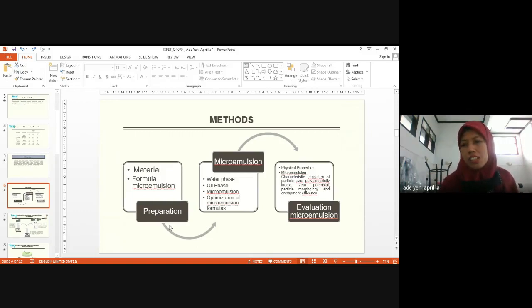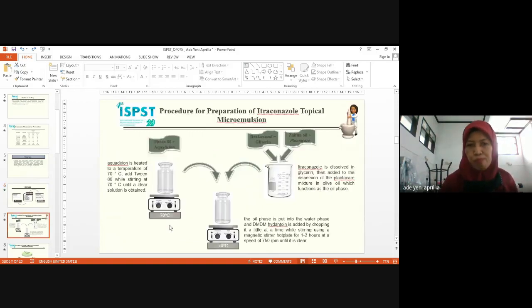And the second test is microemulsion characteristics, consisting of particle size, polydispersity index, zeta potential, particle morphology, and then entrapment efficiency.